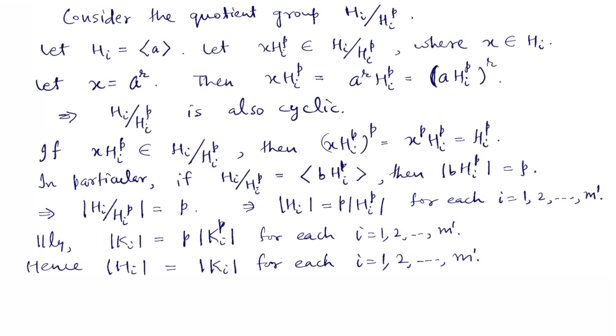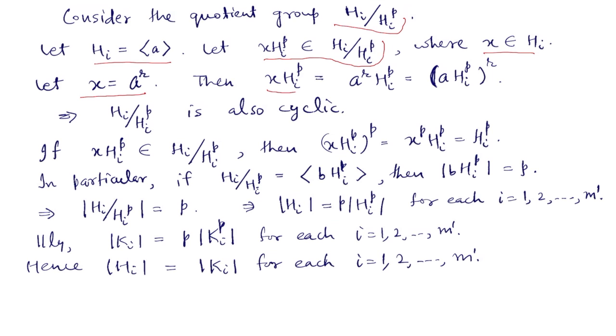Consider the quotient group H_i modulo H_i^p. H_i is cyclic, so suppose that H_i is generated by a. Let x H_i^p be an element in this quotient group H_i modulo H_i^p. So x will be in H_i. If x is in H_i and H_i is generated by a, we can write x as a raised to power r for some r.